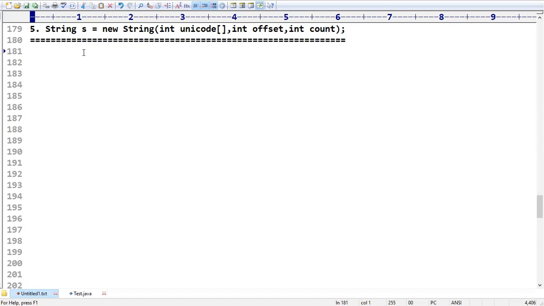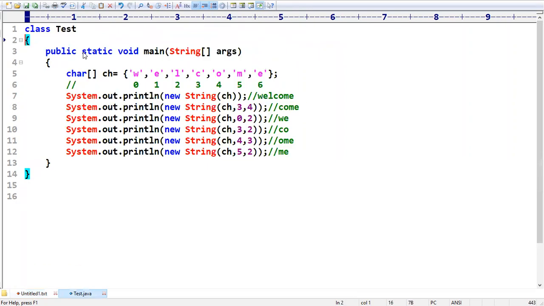Okay, sir, it will create a string object with the given Unicode values. With the given Unicode values, it is going to create a string object. Sir, could you please explain with an example? Yes, let me create one Unicode character array. Sir, it is an integer only. Okay, sir, I'm taking Unicode.